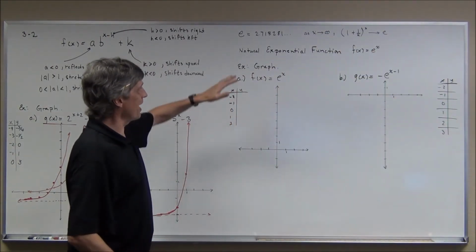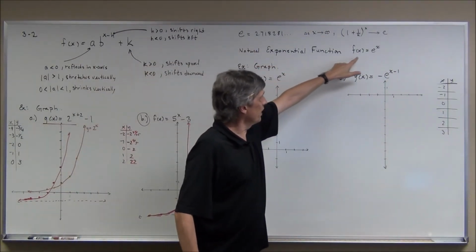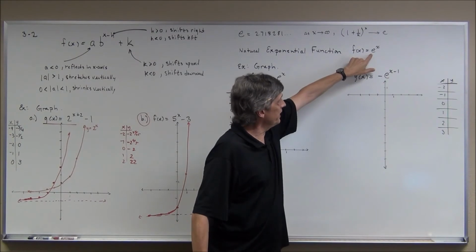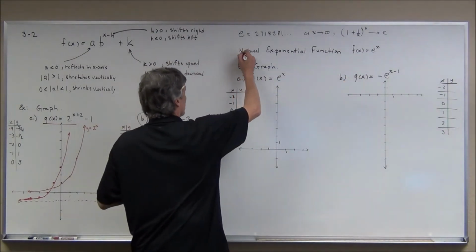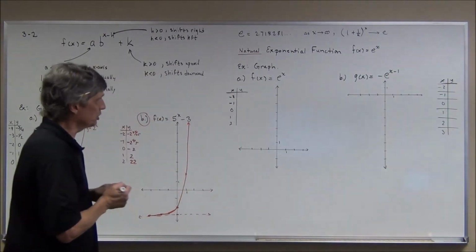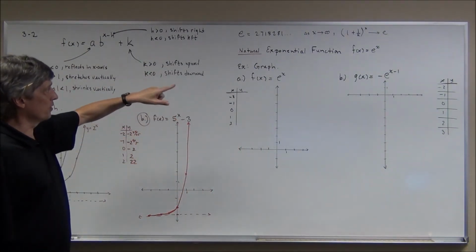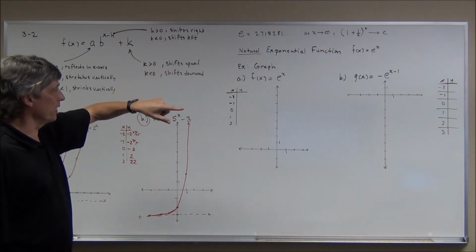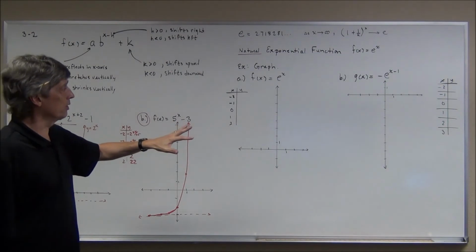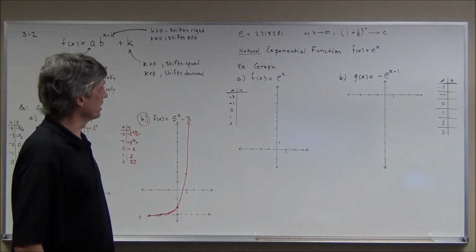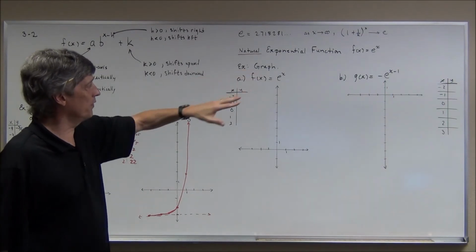When you have this positive number greater than 1, the exponential function that has e as its base is called the natural exponential function, because there are a lot of things in nature that relate to the number e, both in terms of e being the base, and something we'll talk about a little later, a logarithm having base e.